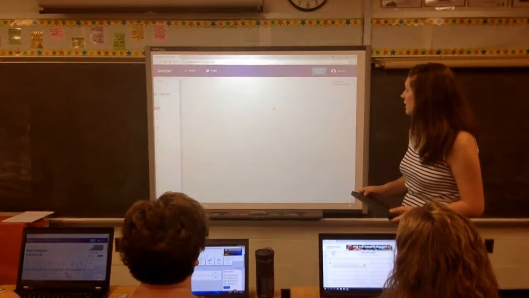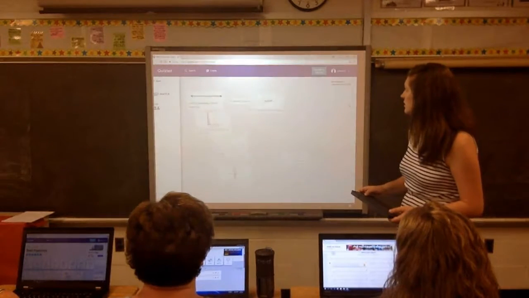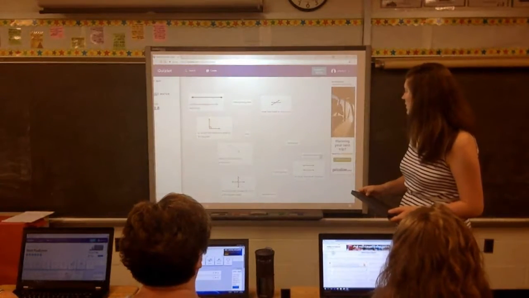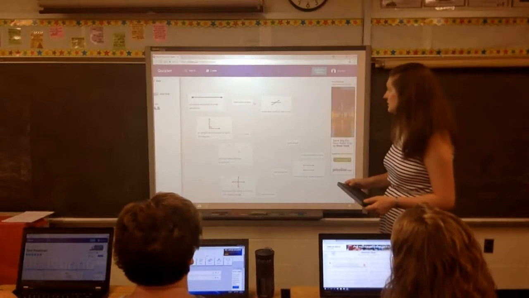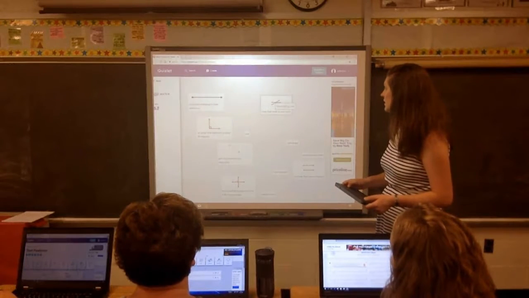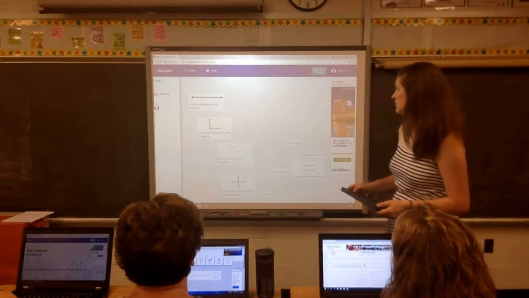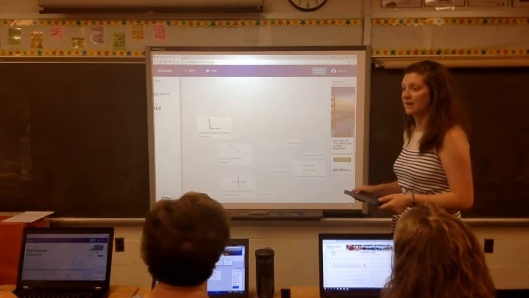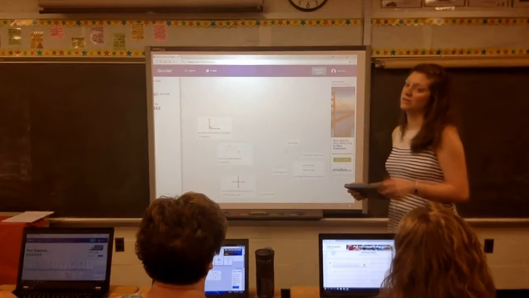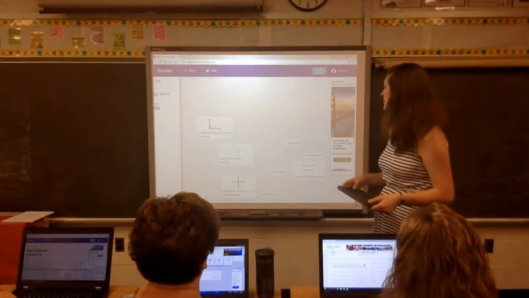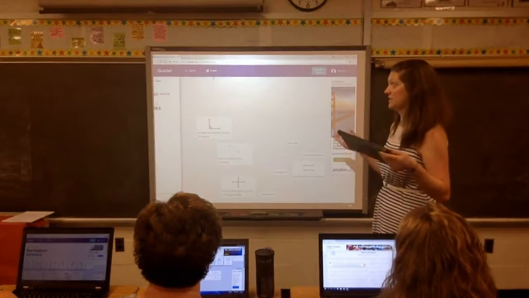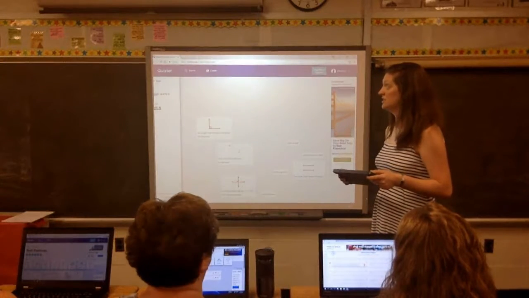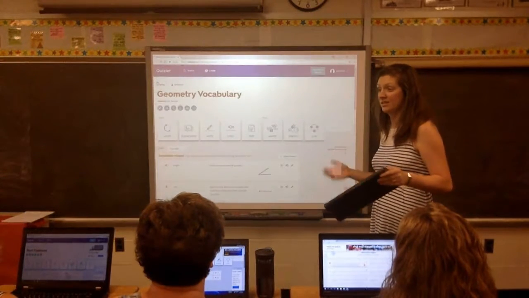Then I go to match, and that's exactly what they'll see. They can simply match them up, and they'll disappear. You can see there's a timer over there, so you can beat the clock. Who can do it faster? Can you beat the teacher? Depending on the technology available in your class, you can do this individually, in small groups, or whole group. That's another great thing about it.